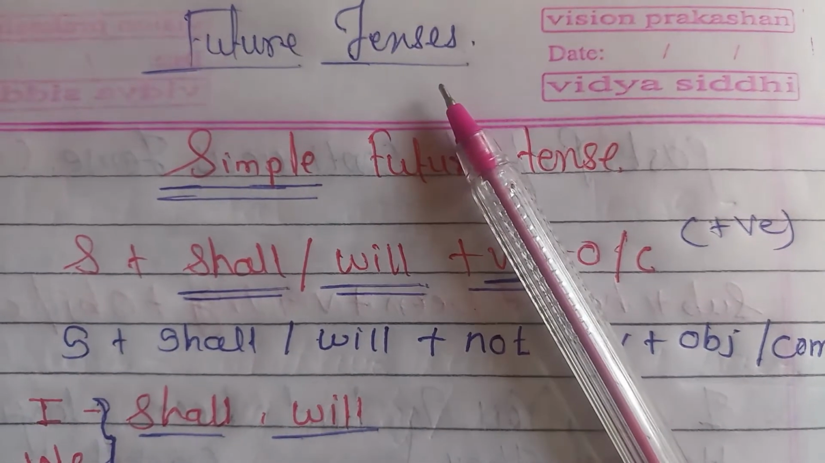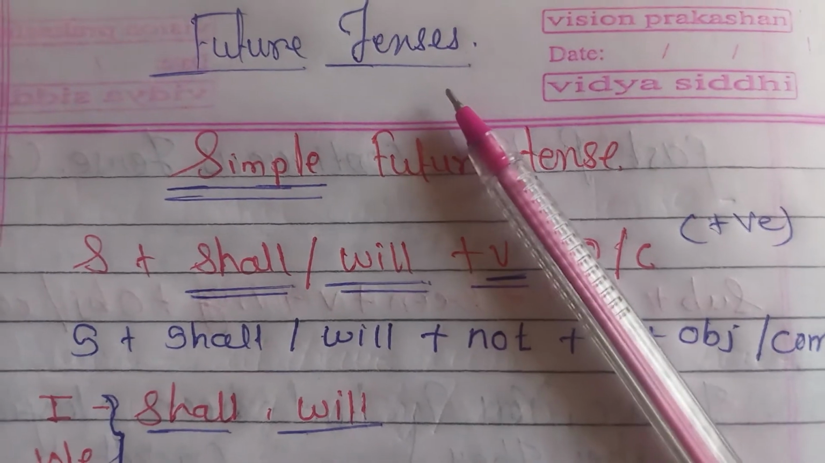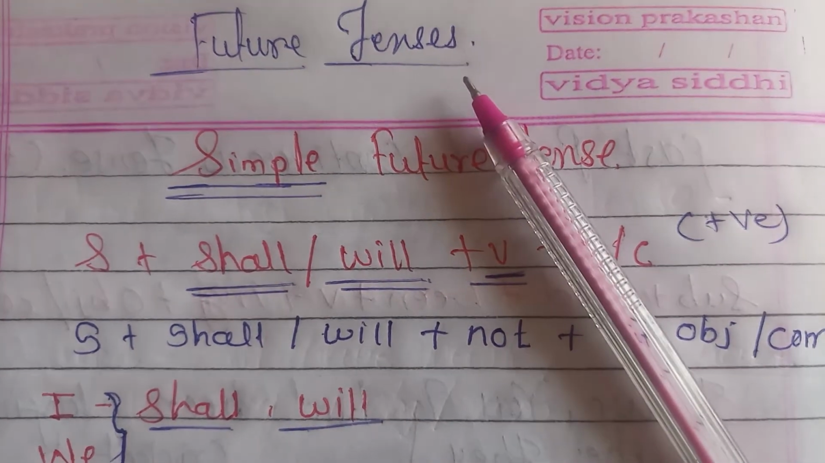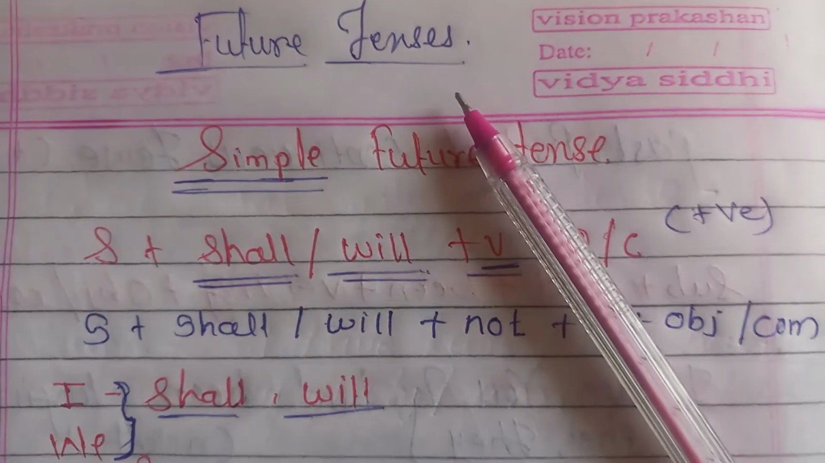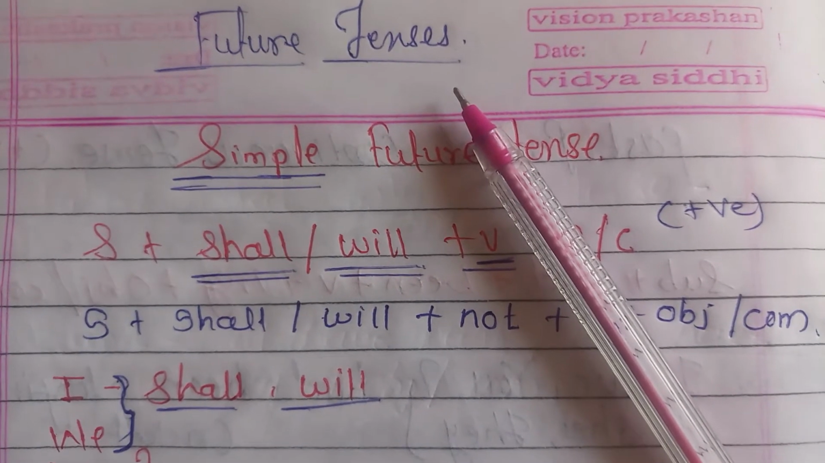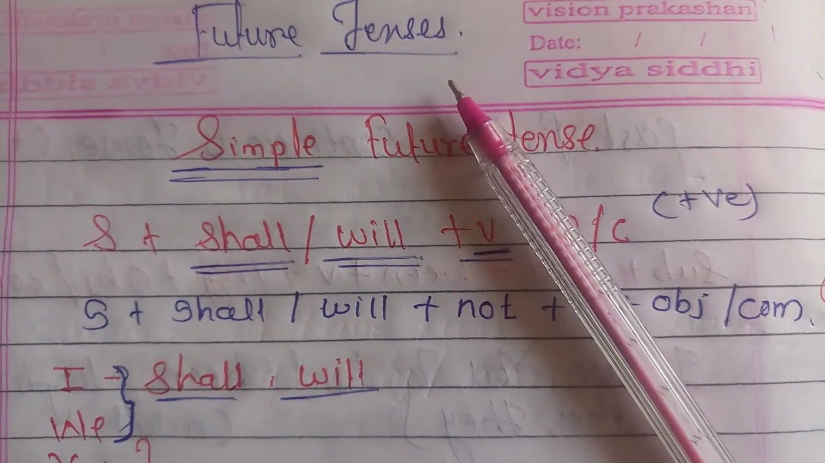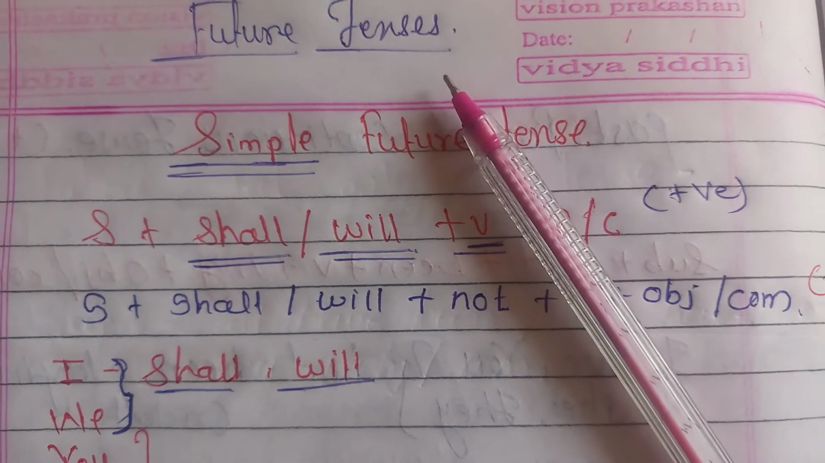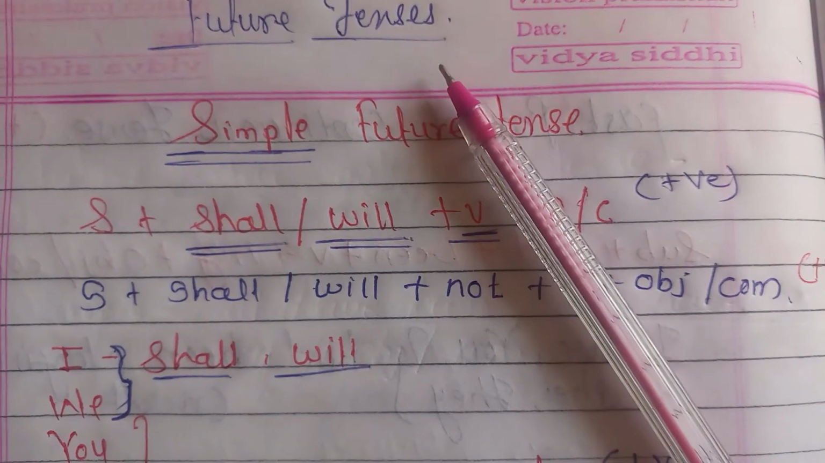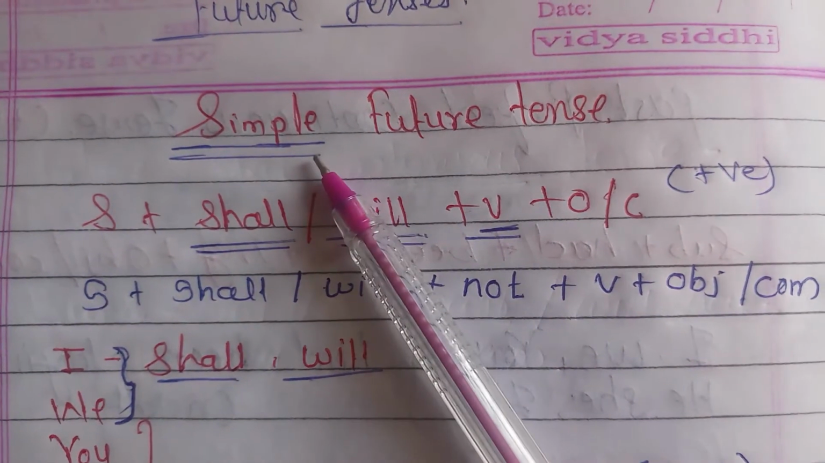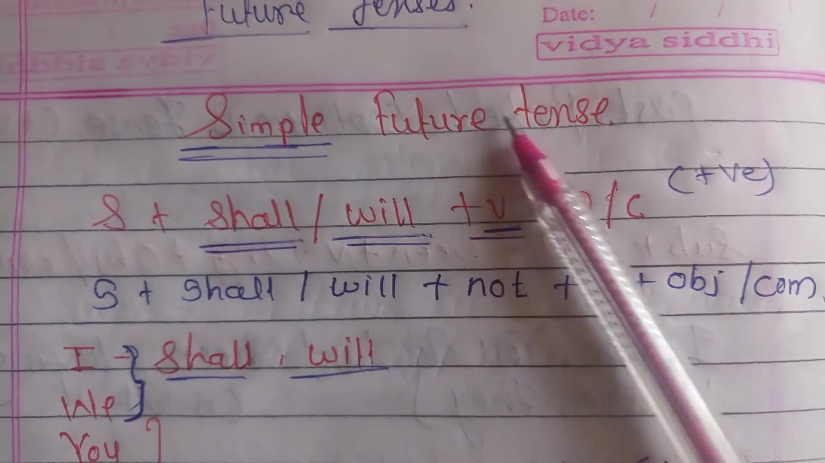Hello everyone. Today we are going to learn future tense, and as you know, future tense has four forms: simple future, continuous future or progressive future, perfect future, and perfect future continuous tense. Let's see the first, simple future tense